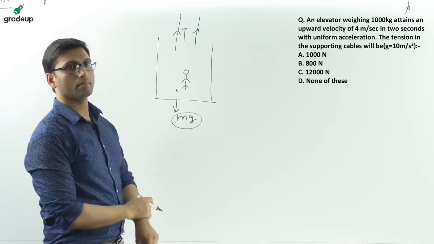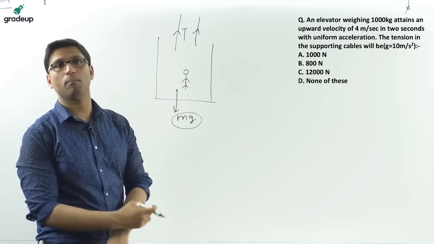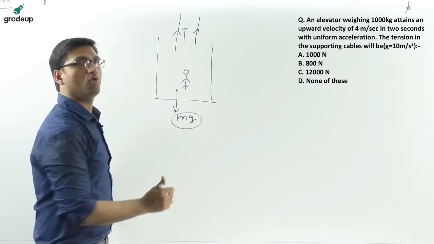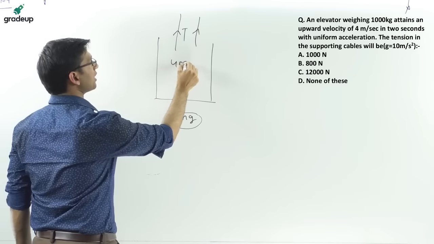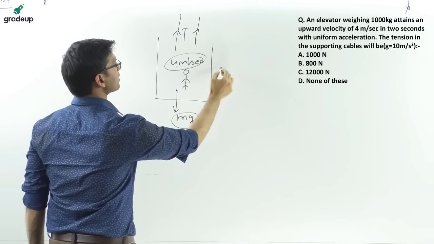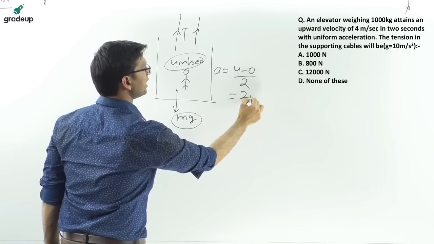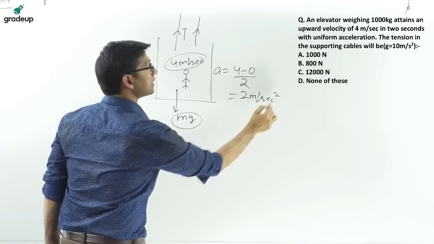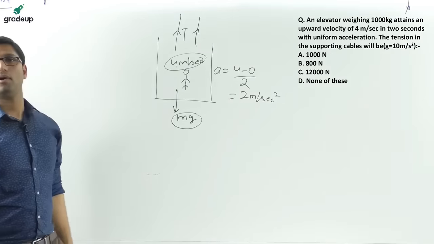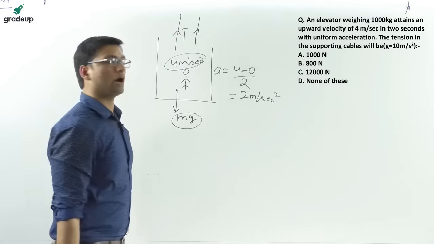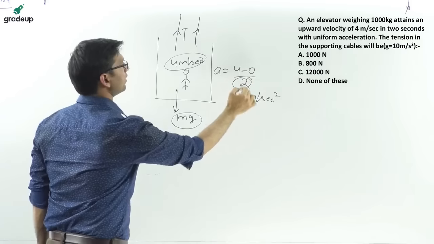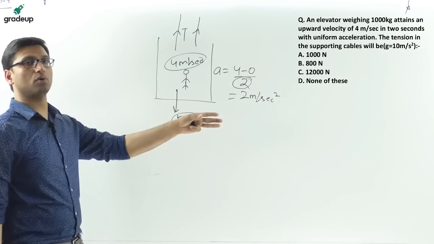Now since the elevator is moving upward with a velocity of 4 meter per second, the acceleration will be equal to 4 minus 0 over 2, that is 2 meter per second square. Time is given as 2 seconds, so the acceleration has come out.